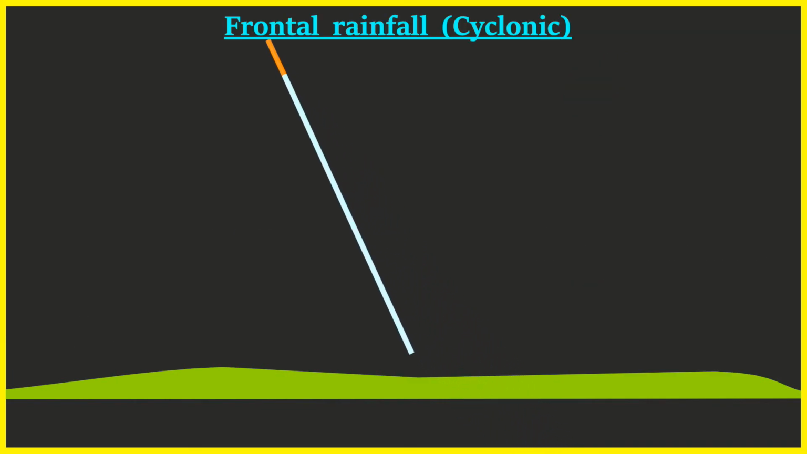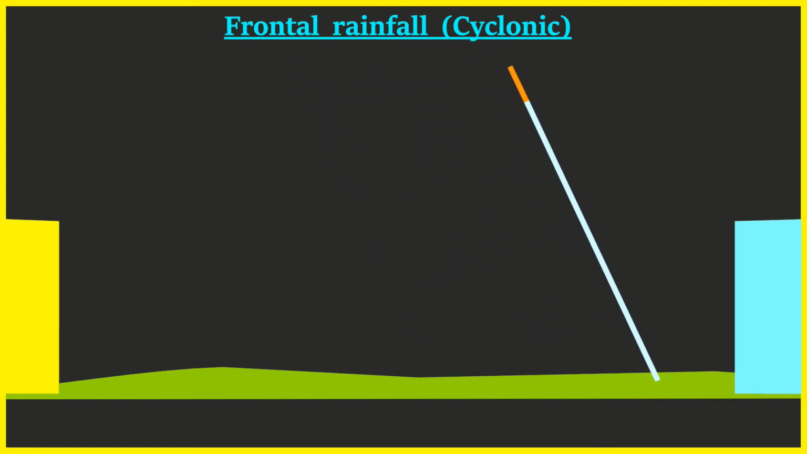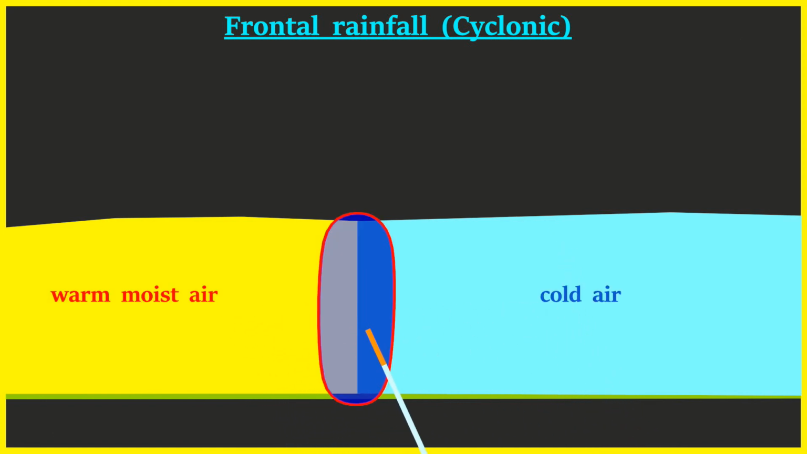Frontal rainfall is also known as cyclonic. It occurs when two masses of air meet, one cold and the other warm. The layer where the two meet is called the front, hence the name frontal.